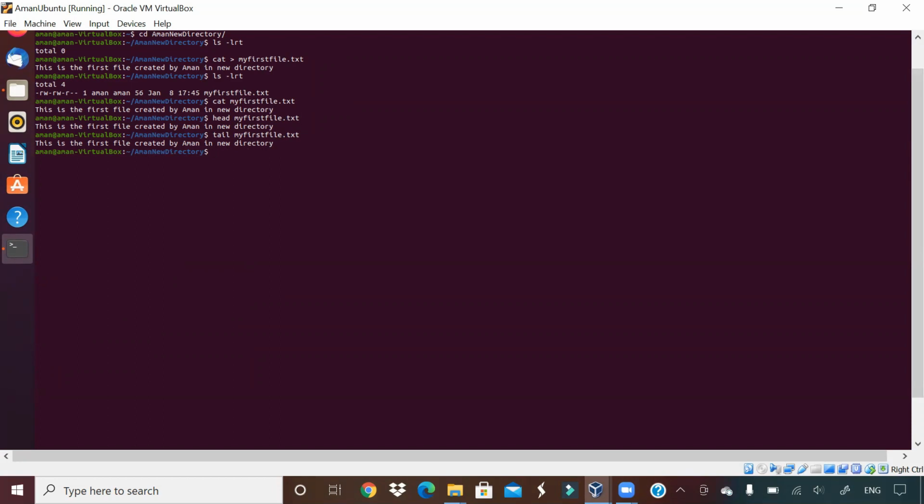Now if I do ls -lrt here, guys, you will see that this file by default has fewer permissions, which means I need to change the permission. How do I change the permission? chmod 777 and the file name, my first file. Now let us do ls -lrt. You will see the permissions have been changed. As I told you, d stands for directory, hence the first one is blank. This is not a directory, this is a file.